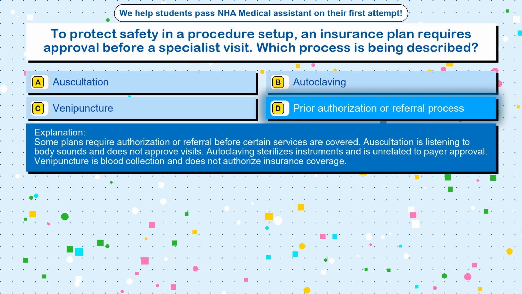Some plans require authorization or referral before certain services are covered. Auscultation is listening to body sounds and does not approve visits. Autoclaving sterilizes instruments and is unrelated to payer approval. Venipuncture is blood collection and does not authorize insurance coverage.